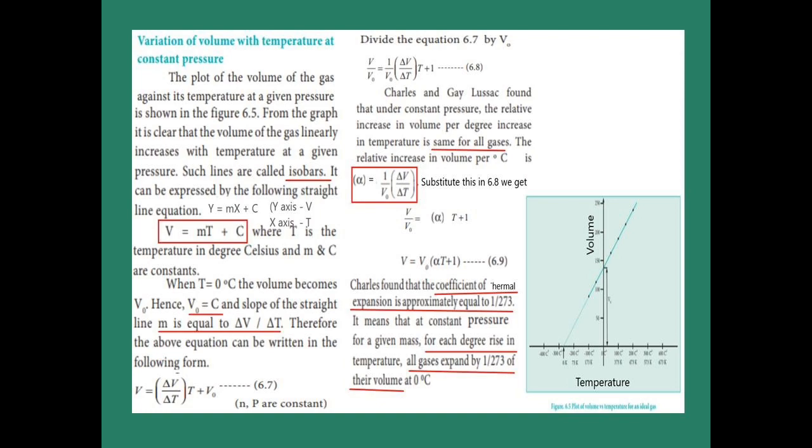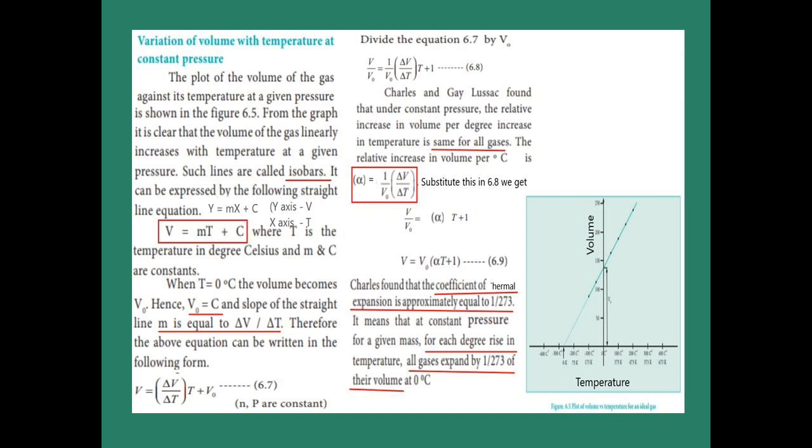What is alpha means? Coefficient of thermal expansion. That alpha is equal to 1 by V0 delta V by delta T. So replacing that alpha value in 6.8, we get V by V0 is equal to alpha into t plus 1. Now cross multiplying V0, we get equation 6.9, V equal to V0 into alpha t plus 1.